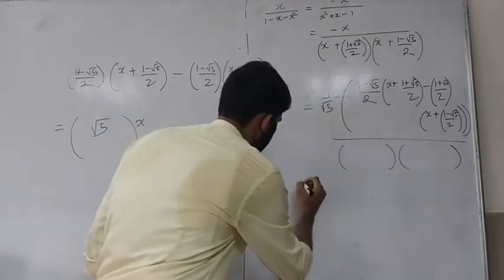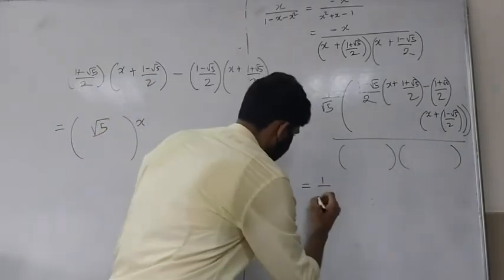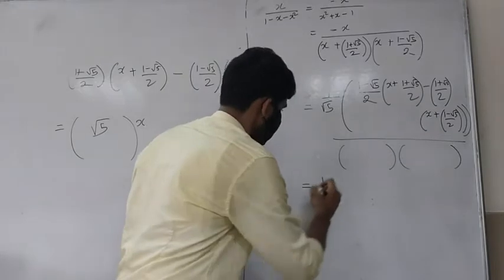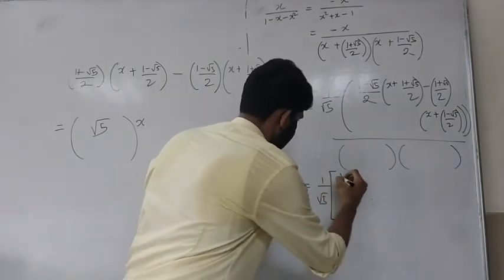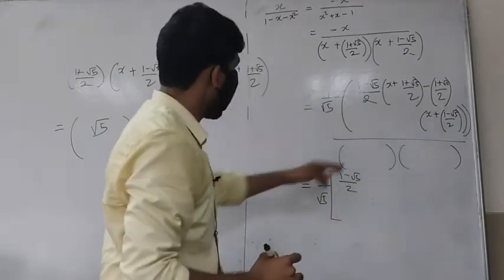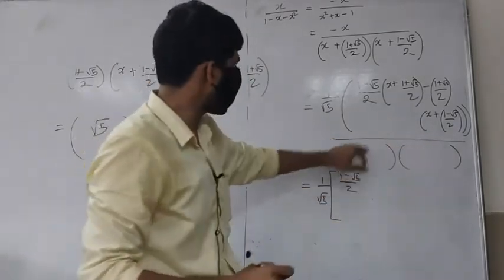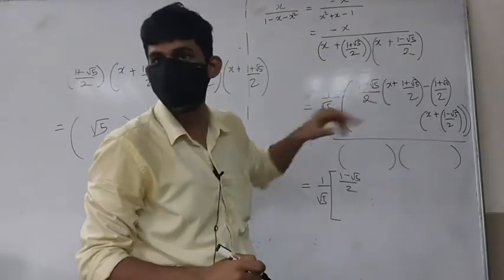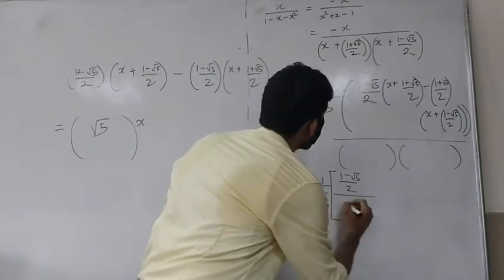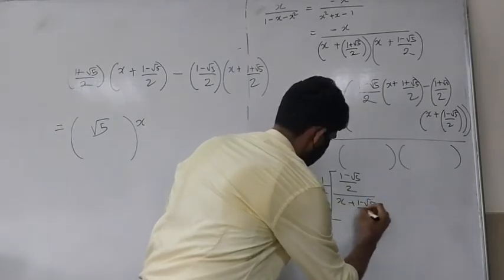So what are you left with? 1 over root 5 times, let me put this up here, (1 minus root 5) by 2 and that bracket. This bracket will cancel with this, right? This one will cancel with that. So you're going to be left with x plus (1 minus root 5) by 2.